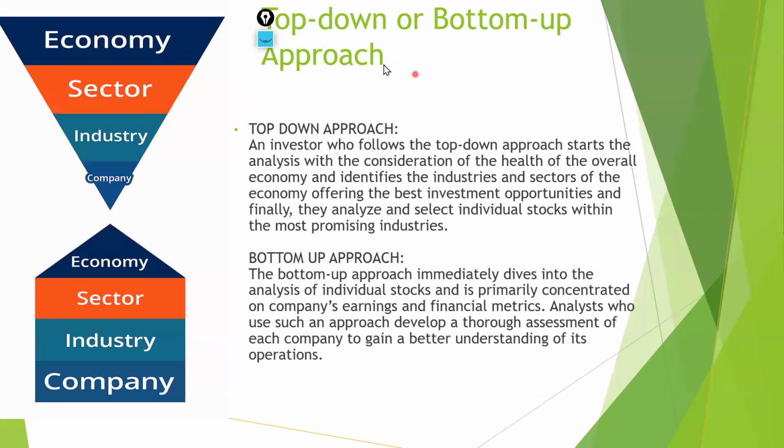There are two ways of doing research. Top-down approach: first you choose the economy. Let's say I want to invest in the Indian economy because it is the fastest growing economy in the world. Then after choosing the economy, I will choose the sector in which I will invest my money, then which industry, and then which company. This is the top-down approach. And in the bottom-up approach, we firstly choose the company.